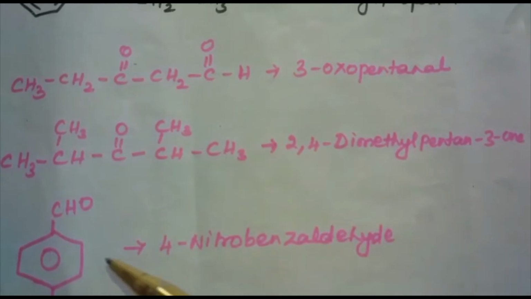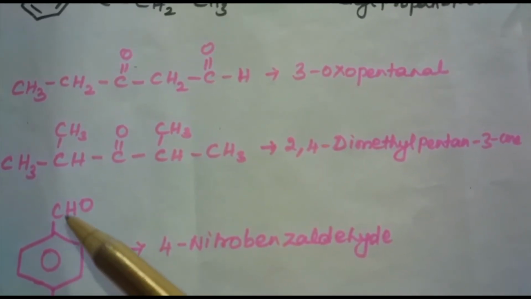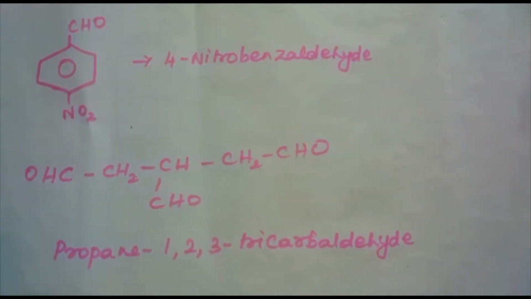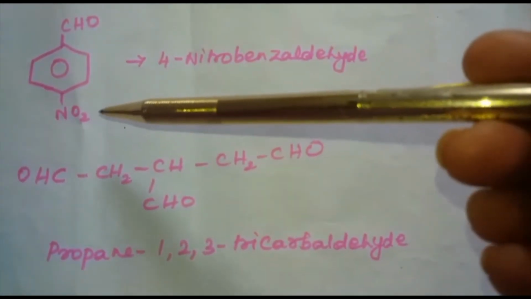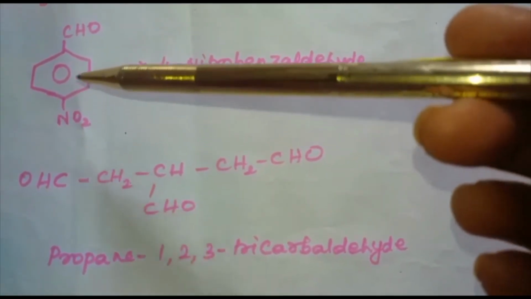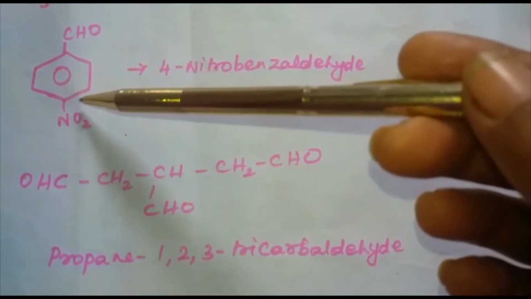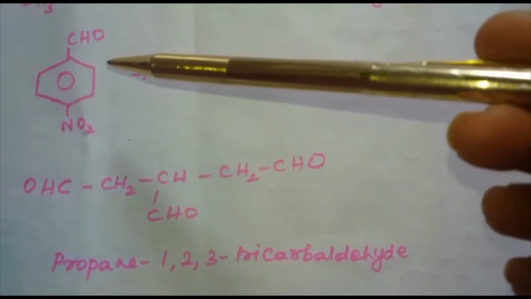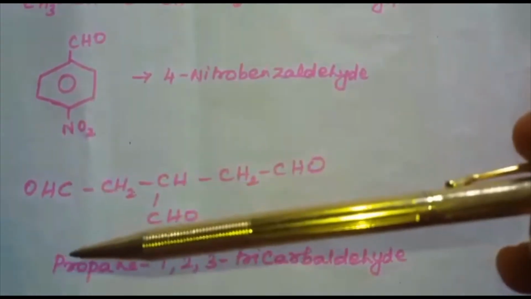And the IUPAC name of the compound. Next one, benzene ring and we are having CHO and one NO2 group is also there. Nitro group is the substituent. So 1, 2, 3, 4. 4-nitrobenzaldehyde. This is the name of the compound.